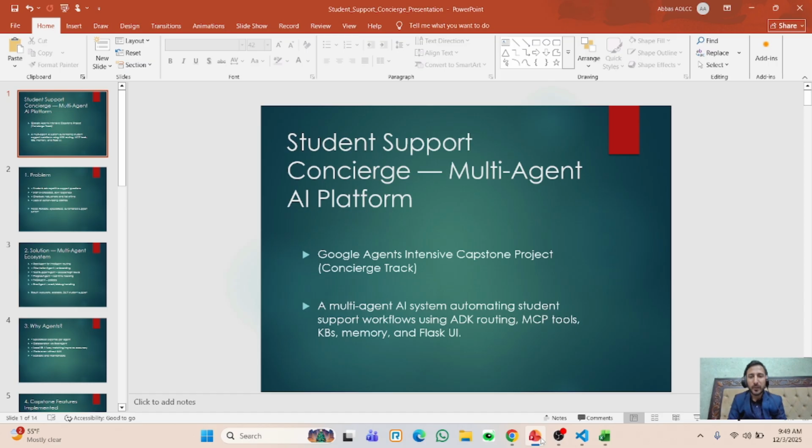I am new on Kaggle and this is my first project, and let's explain it. First of all, the Google Agent Intensive Capstone project. I am choosing the concierge track, and the project is a student support concierge multi-agent platform. Basically, we have a multi-agent ecosystem that automates the student support workflow using the ADK, MCP tools and KB memories, and Flask for demonstration purposes for deployment.